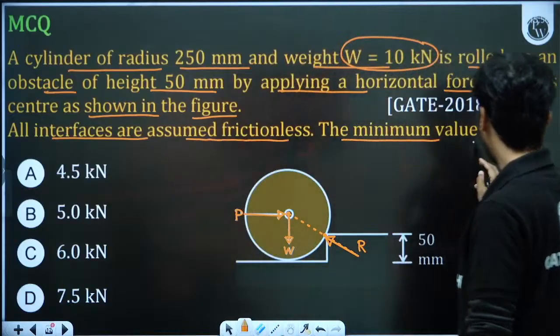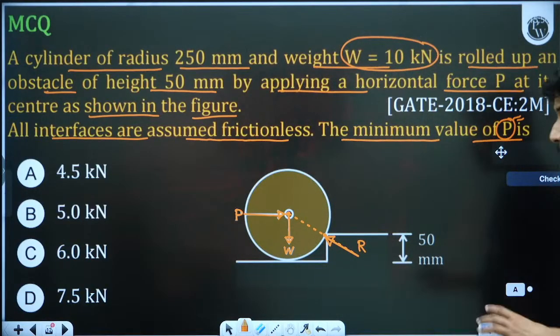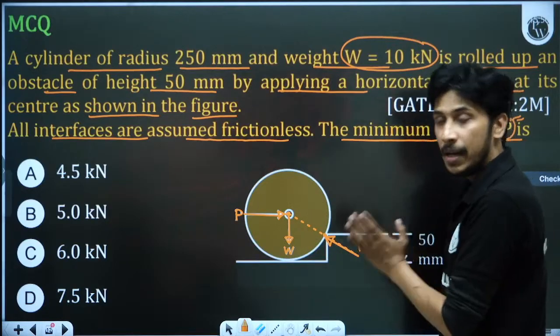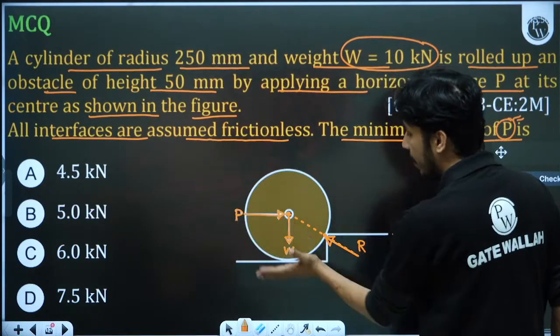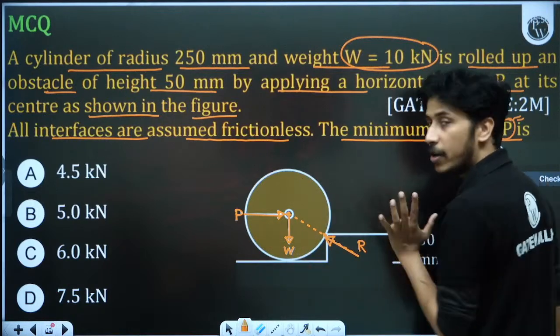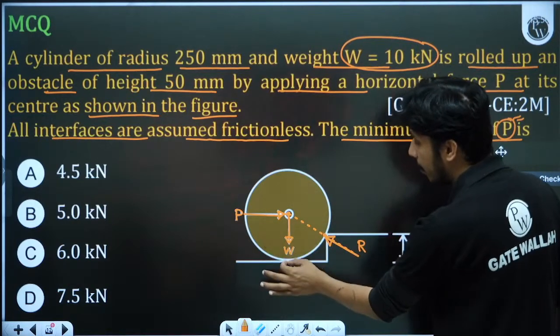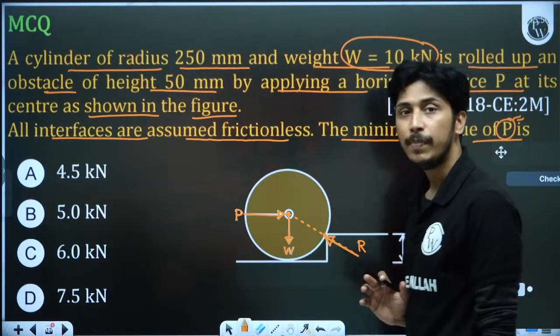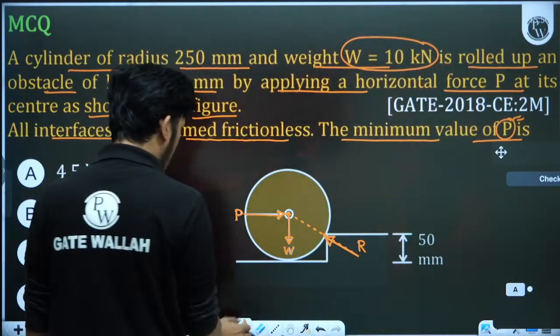The minimum value of P to rotate is when it is losing its contact here, only the contact is here. Because whenever you are applying the force P, it will try to rotate, it will try to lift up. When it has just lifted up here, the contact will be lost, only the contact will be here, and the reaction will be towards the point P. So here we can apply Lamy's theorem.